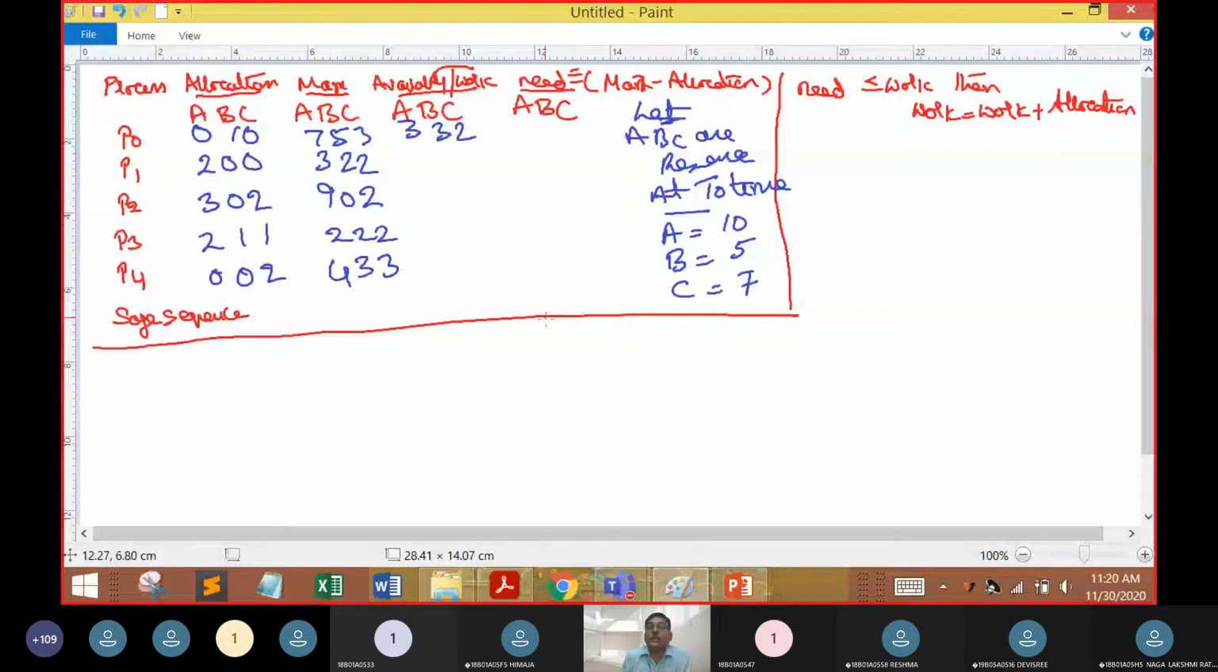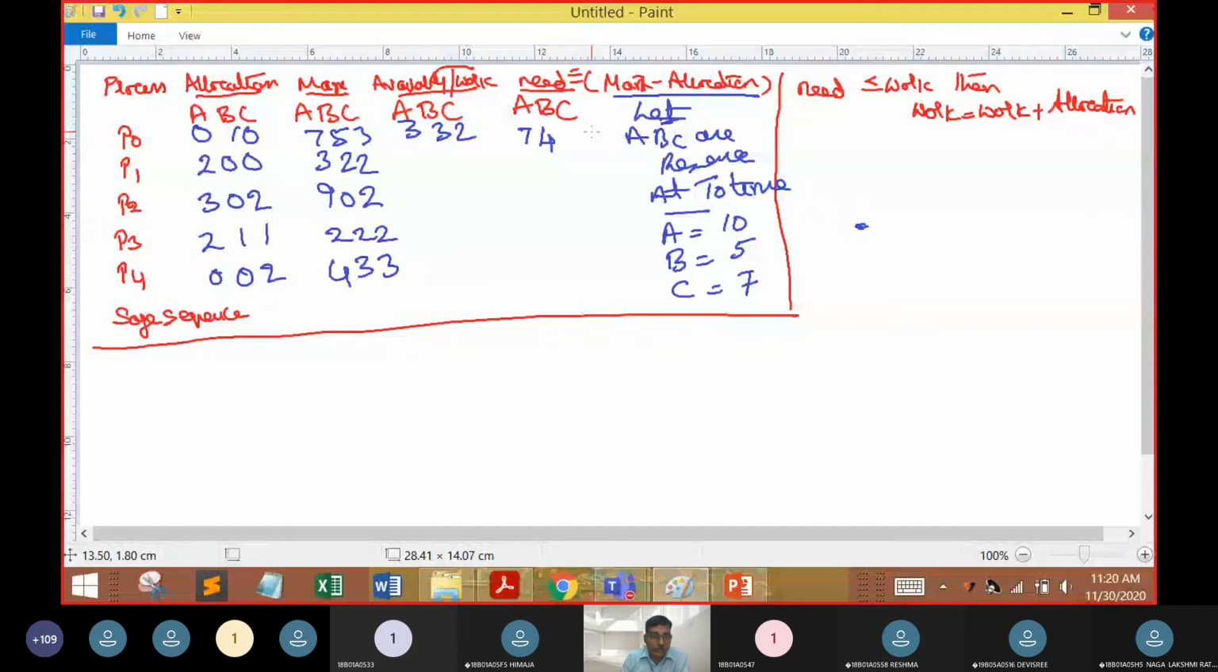Now you can see the need vector. How am I going to calculate the need vector? Need is equal to maximum minus allocation. So what is the need value of P0? The need vector is maximum minus allocation. That is 7 minus 0 is 7, 5 minus 1 is 4, and 3 minus 0 is 3.